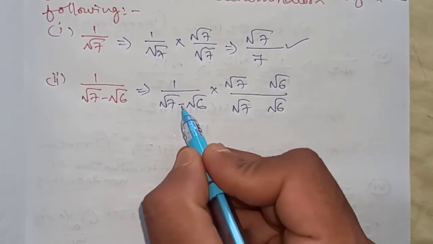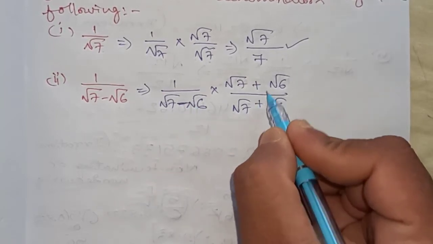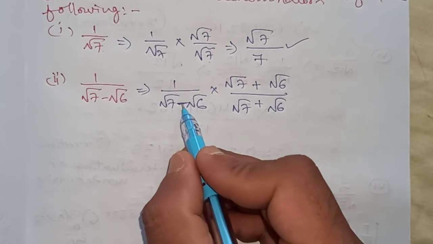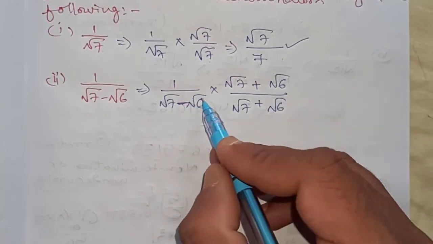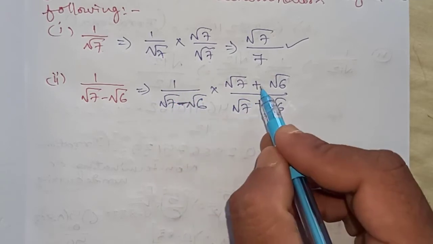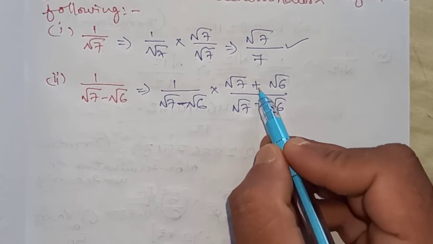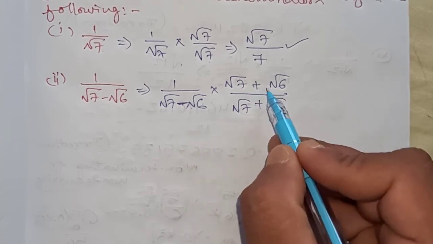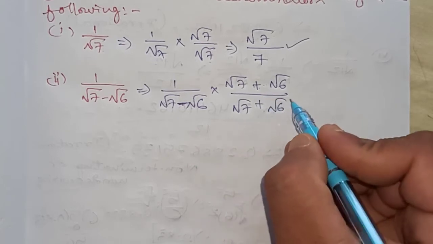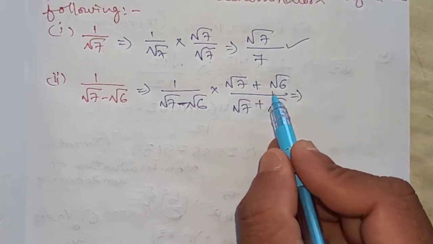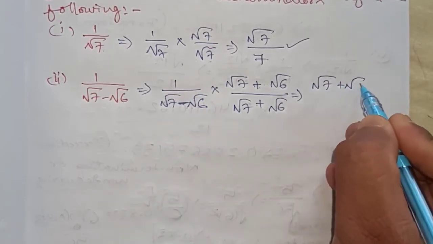But the thing is that if minus is given here, write plus to both the numbers. If plus is given here, you take these two terms with minus sign. That means whatever is given in the denominator, its opposite sign you have to take. If minus is given, take both plus. If plus is given, take both minus. That means opposite sign only you have to take always. So if I multiply root 7 plus root 6 into 1, it is the same term which I will get.